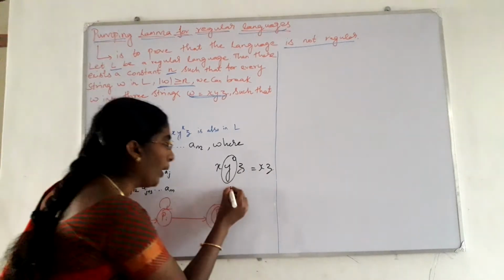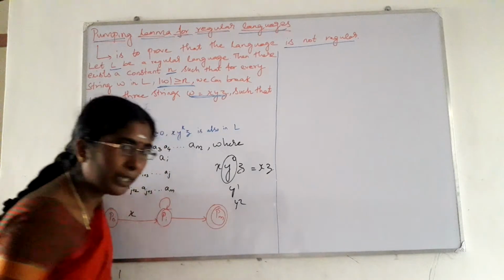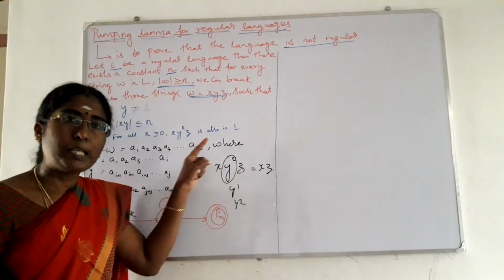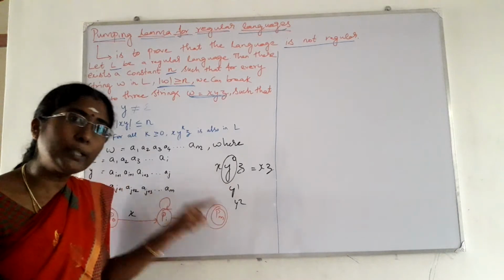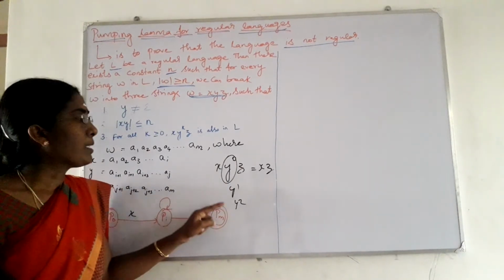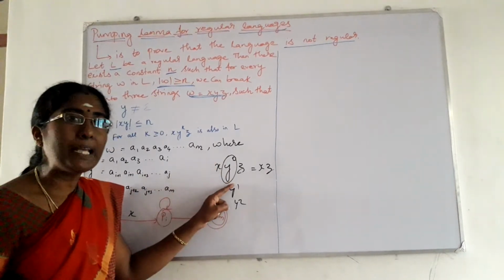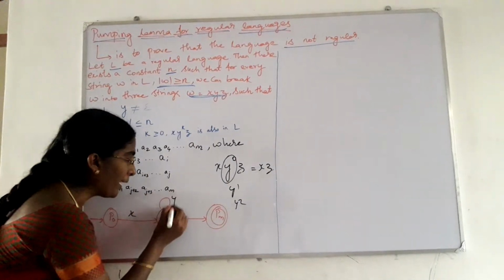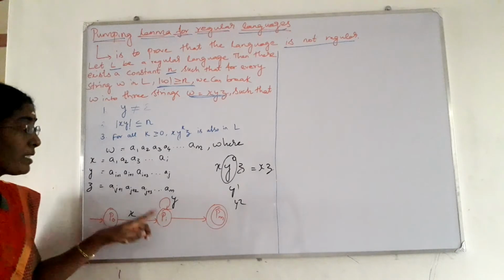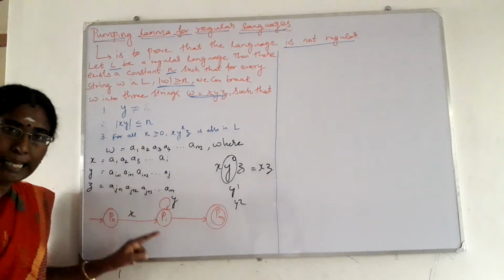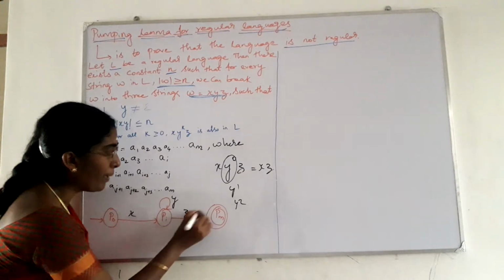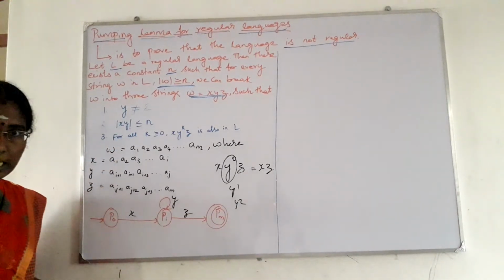So Y power 1 or Y power 2, Y power 3 means it will be represented like a star symbol. 0 occurrence, 1 occurrence or more than 1 occurrence, right? So this star can be replaced by using this self transition. So for Y, here we are making the self transition, that is the DFA equivalent for this is having self transition for Y. And from Pi to Pm, we are making transition for the symbol Z, right?